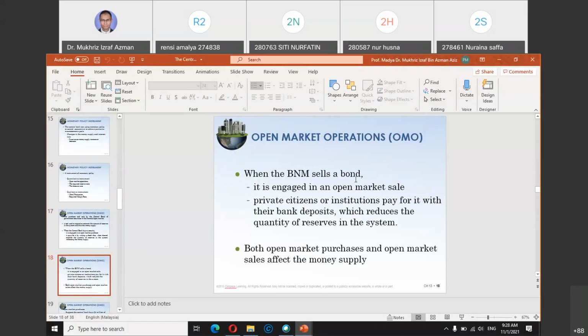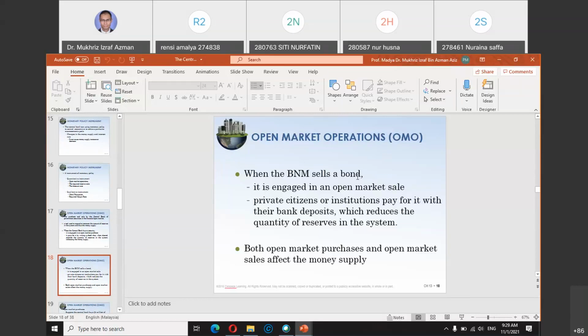But if they want to increase money supply, the central bank can buy back the bond from the market.